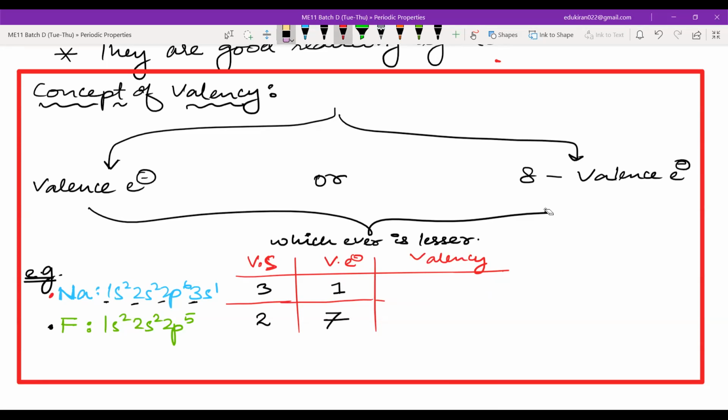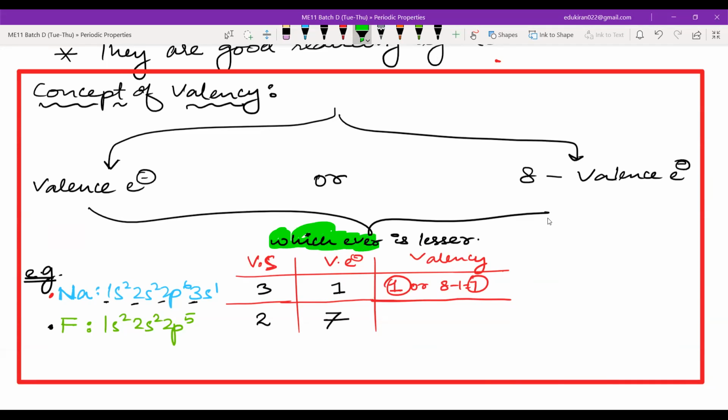Now valency. Let us come to the new term, that is valency. Now you guys will tell me. See, the valency can be two things, right? The valence electron, so for sodium, it can be 1, or it can also be 8 minus 1, which is equal to 7. So there are two competitors here for valency. Who will win? 1 or 7?